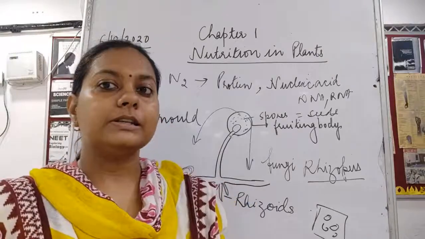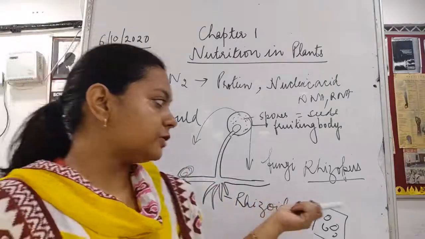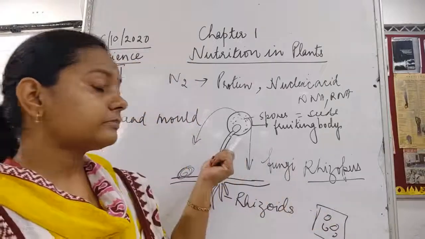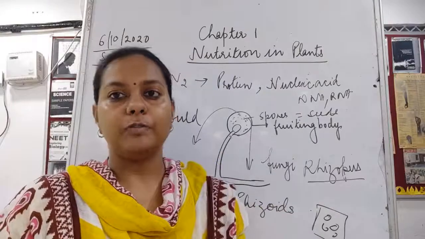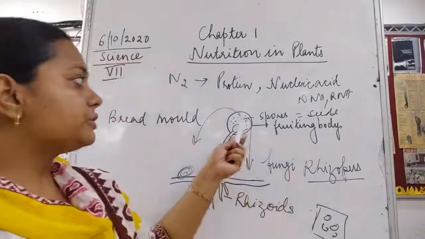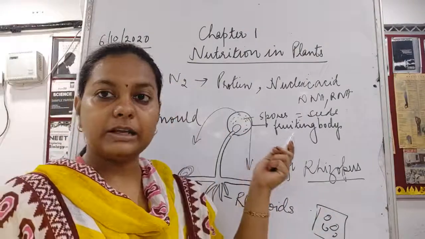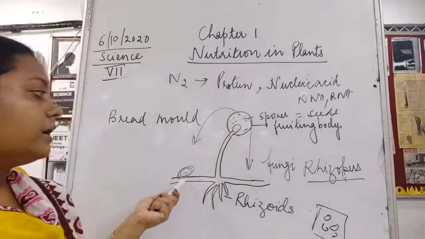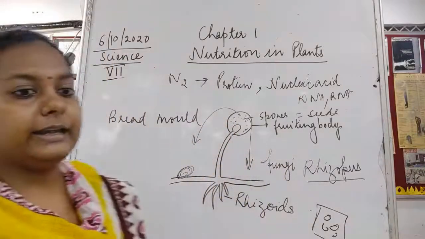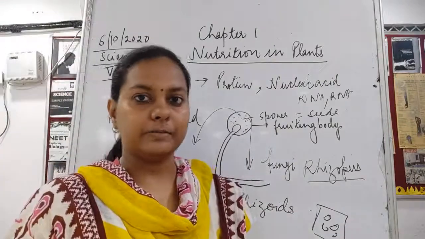Now this is the Rhizopus, where the small fruiting body bursts. The spores, which are completely filled inside it, come out as soon as it bursts, and fall down on the dead and decaying remains, where they start germinating.